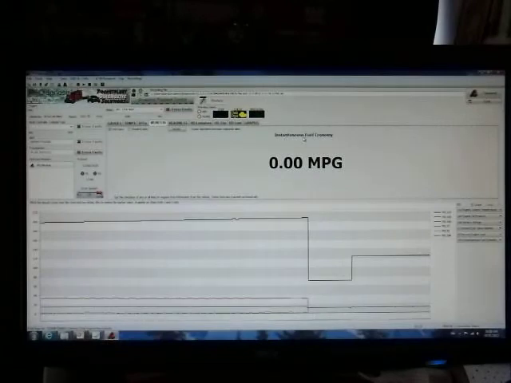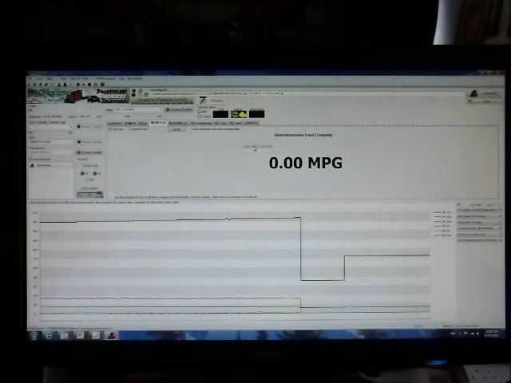Again, to zoom in on one particular value, double click and it will give you that value. In this case, double click, J1708 fuel rate, J1939 fuel, instantaneous fuel economy.